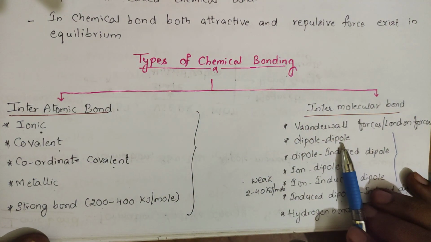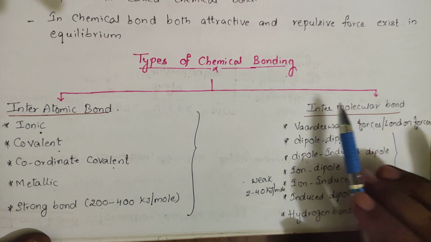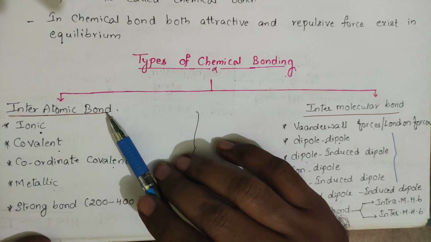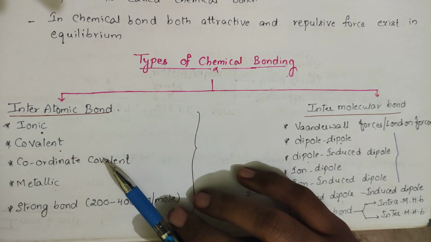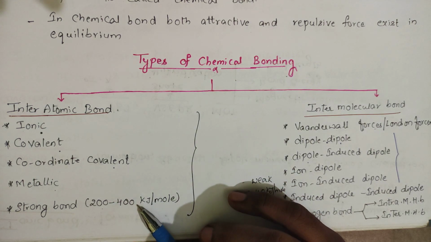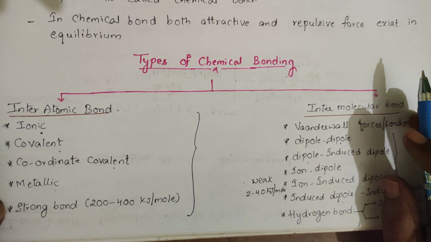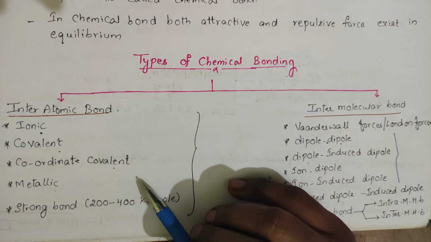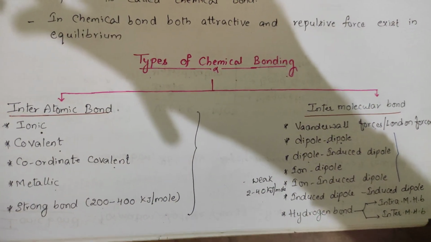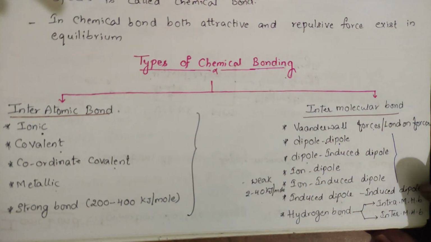If you go for the types of chemical bonding, there is interatomic bonding as well as intermolecular bonding. You can see bonding between atoms as well as between molecules. Bonding between atoms is called interatomic bonding. It can be classified as ionic bond, covalent bond, coordinate covalent bond, and metallic bond. These bonds have a high amount of energy. Their formation requires a high amount of energy, and after breaking they liberate a lot of energy, approximately 200 to 400 kilojoules per mole.